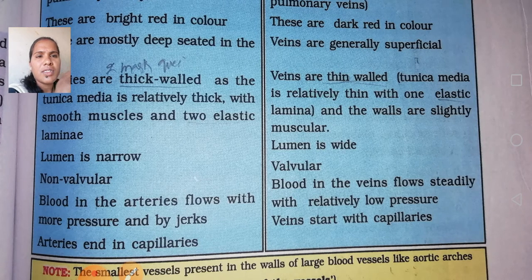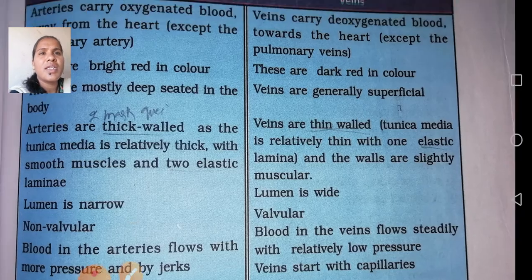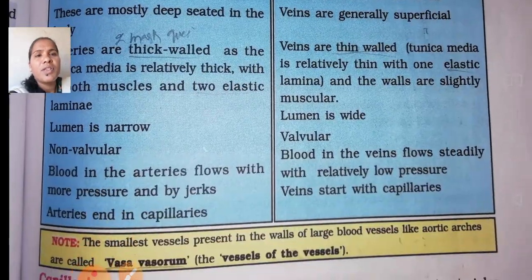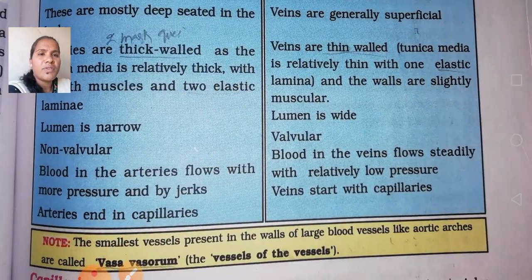Okay, the arteries flow with more pressure and in jerks. Why? Because they carry oxygenated blood and supply more flow, so arteries flow with more pressure to the different parts of the body. Arteries always end in capillaries.